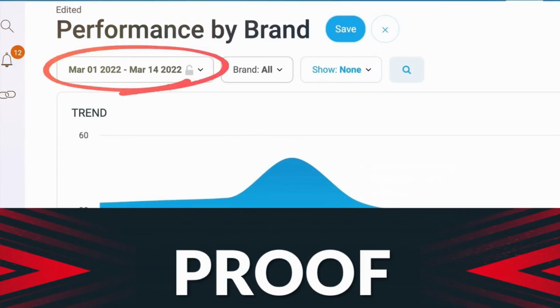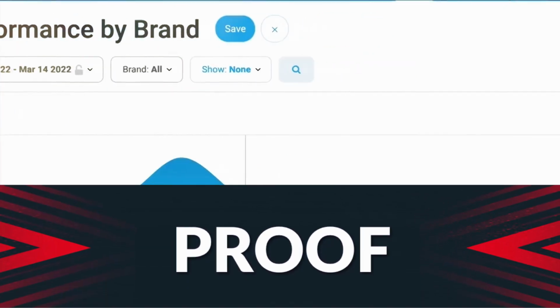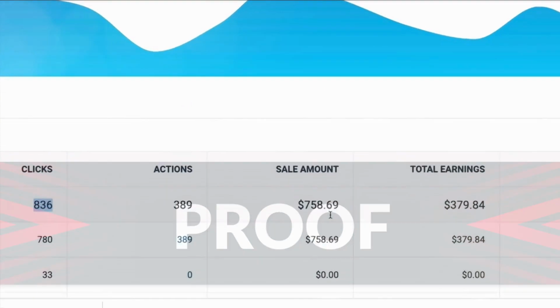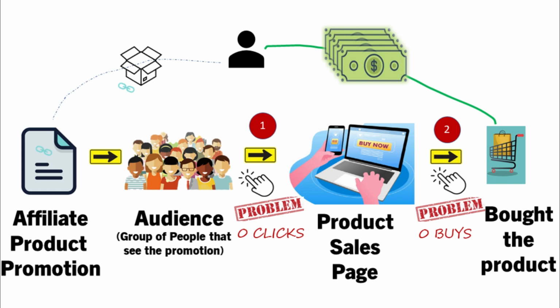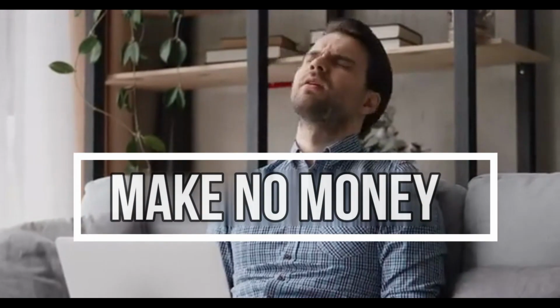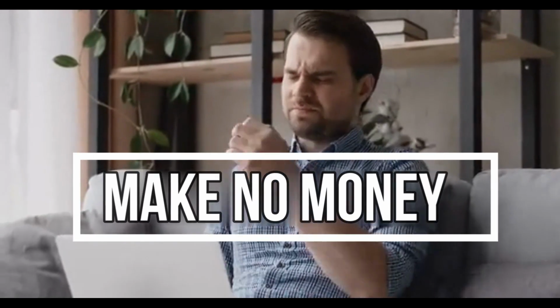Affiliate marketers face two main problems. You use various free methods to promote affiliate links and you don't get clicks. Even if you get clicks, you don't get sales. Basically, no one buys from you. Do you have any of these problems?